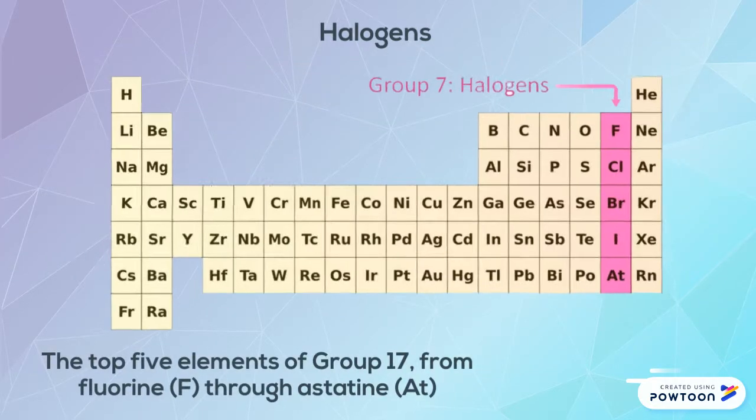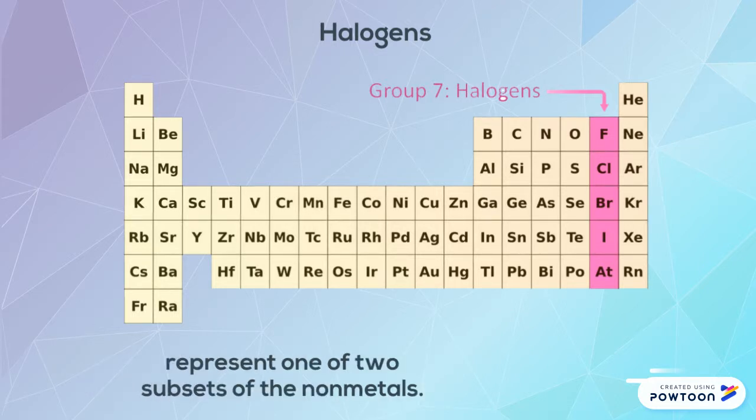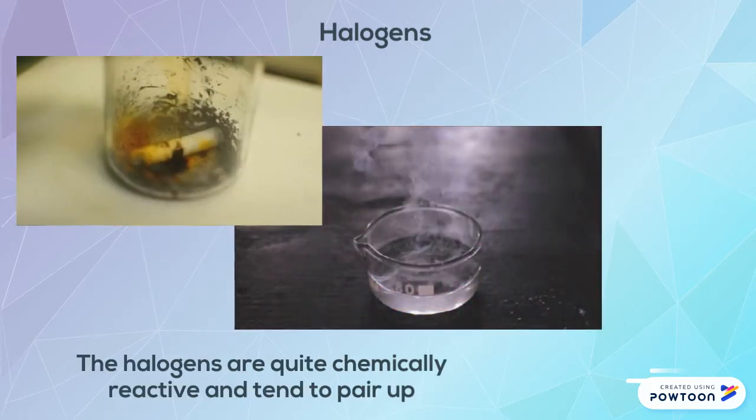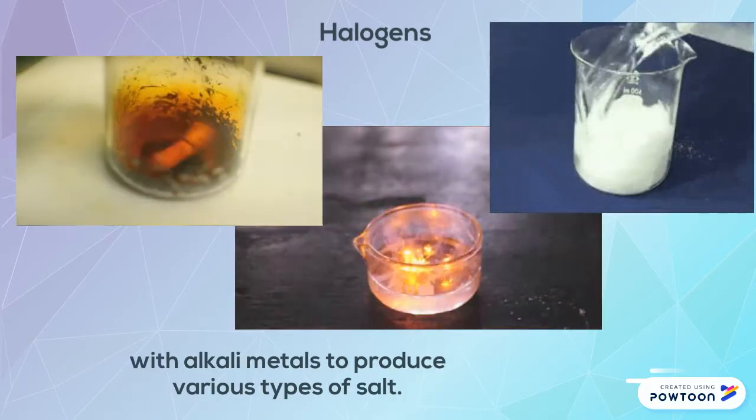Halogens. The top 5 elements of group 17, from fluorine, F, through astatine, At, represent one of 2 subsets of the non-metals. The halogens are quite chemically reactive and tend to pair up with alkali metals to produce various types of salt.